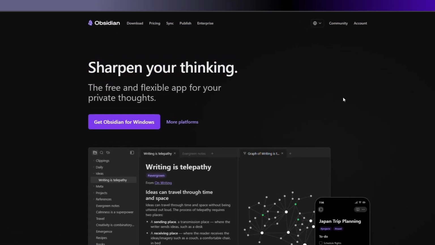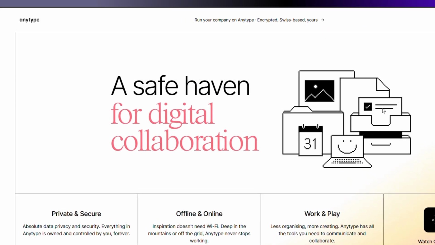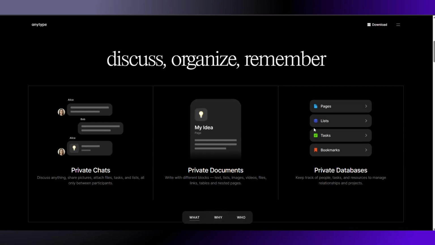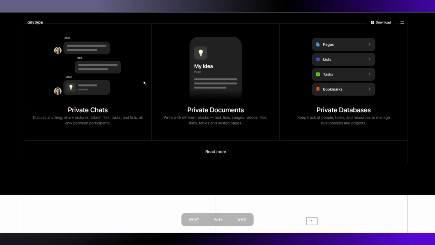If you're choosing between Obsidian and Anytype, watch this before you choose. Because this isn't just note-taking app versus note-taking app. It's linked knowledge versus all-in-one workspace.